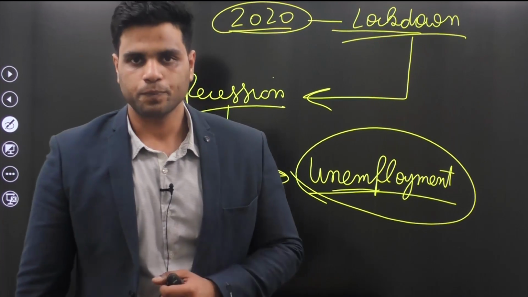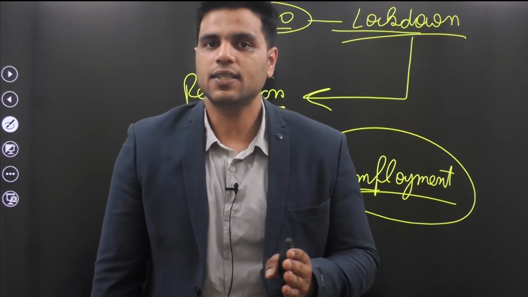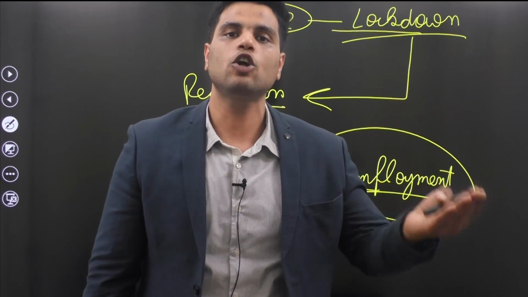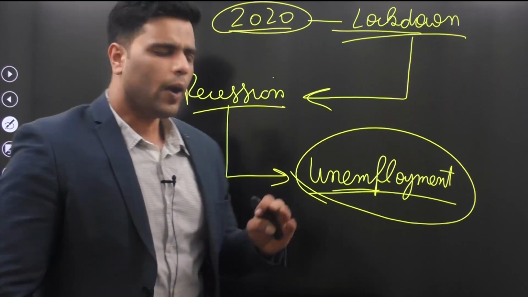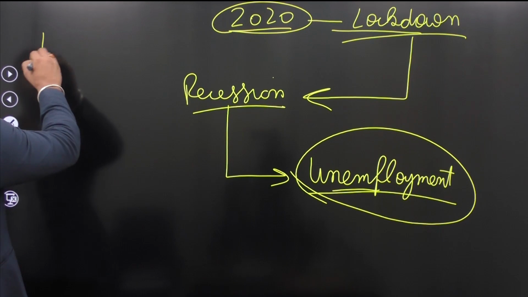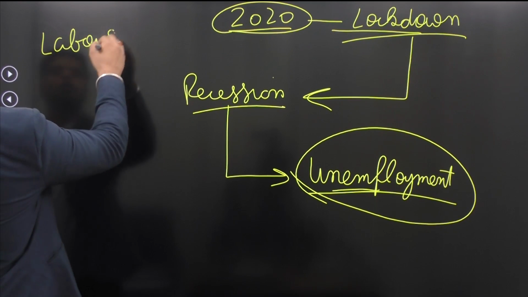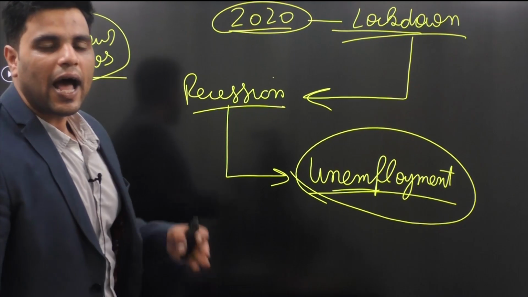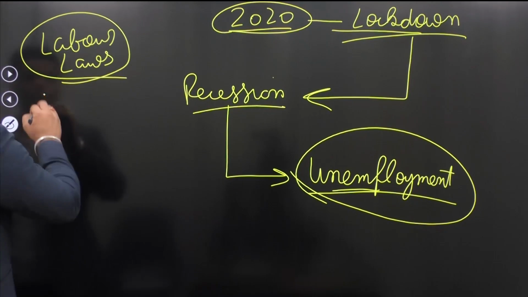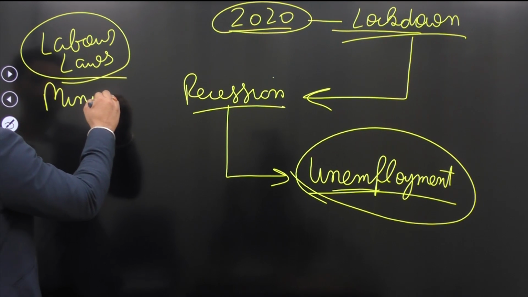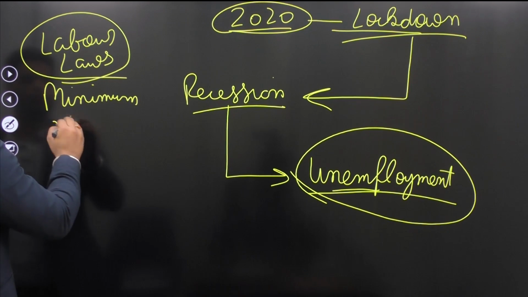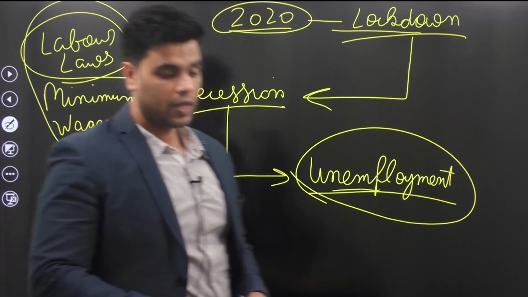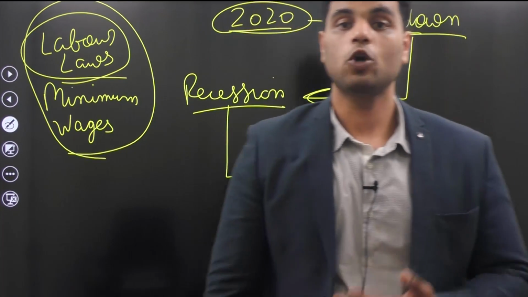Now, what did India do? Well, as you know, labor is a concurrent subject. That means both the center and the states can enact laws on labor, right? Now, as you all know, labor laws in our country also regulate minimum wages. Now, what did the Indian establishment do? What did the Indian government do?